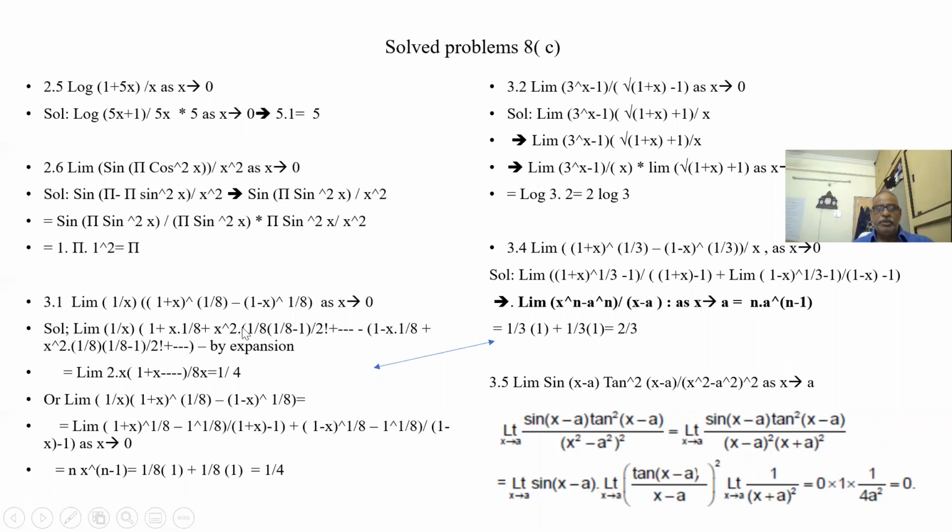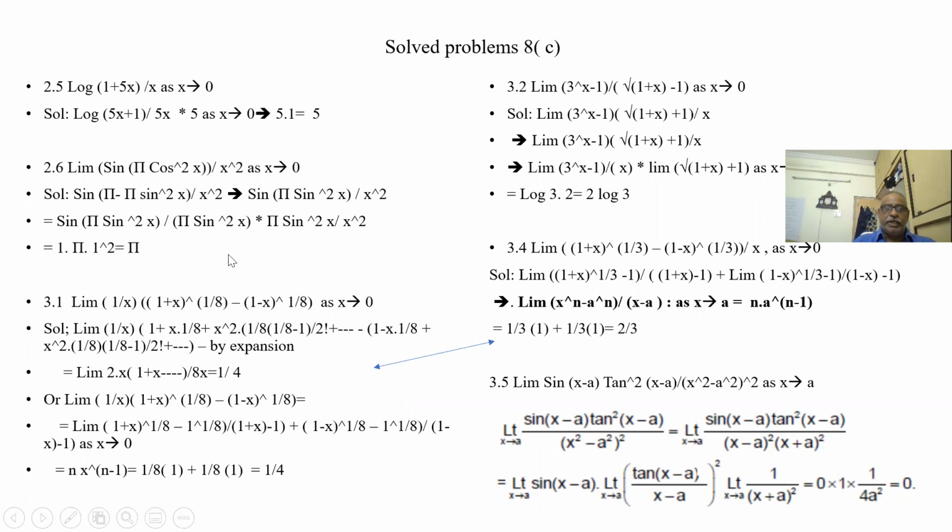n into n minus 1 into x square plus n into n minus 1, like that. Minus, this is (a minus b) whole to the power of n, so minus 1. I am expanding this also: 1 minus x to the power of 1 by 8 plus x square into 1 by 8 into n into n minus 1 by 2 factorial. So like that it goes. So minus terms get cancelled, plus terms getting added up. So what I am finally getting is 2 into x into 1 plus x plus x, plus by 8x.